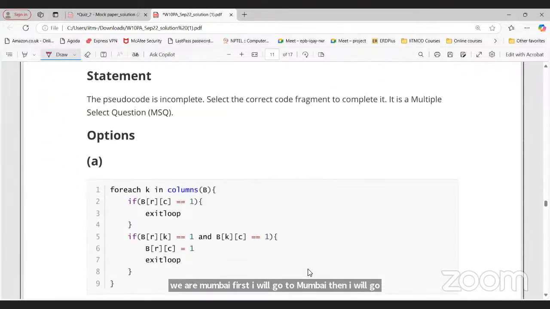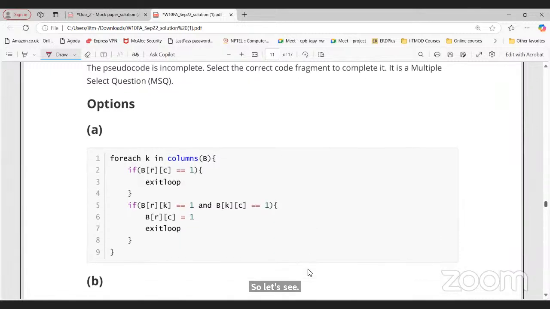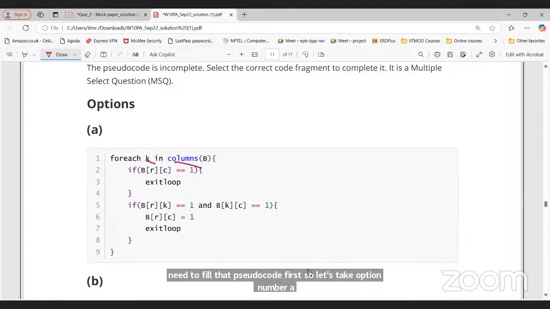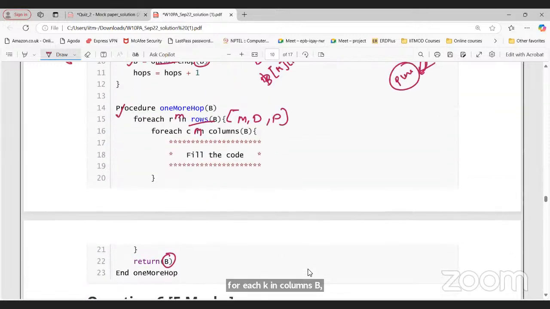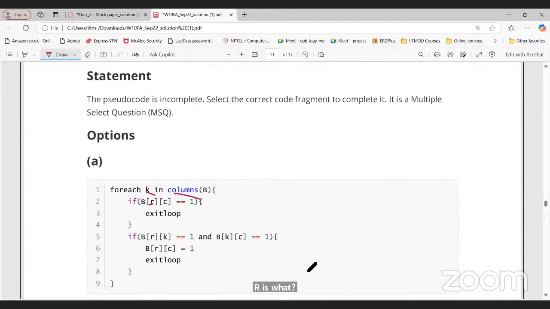So we need to fill that pseudocode first. Let's take option number A. For each K in columns of B. R is rows, M, and C, for each K in column B. So column B will be the same MDP, right?